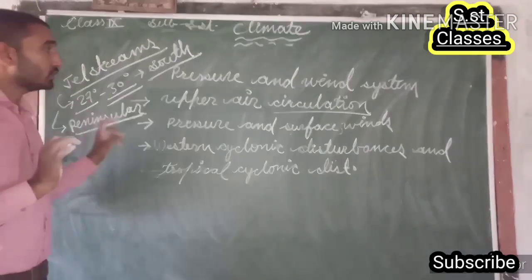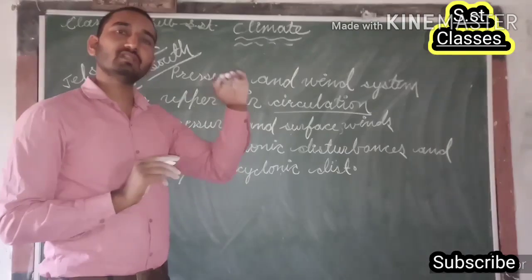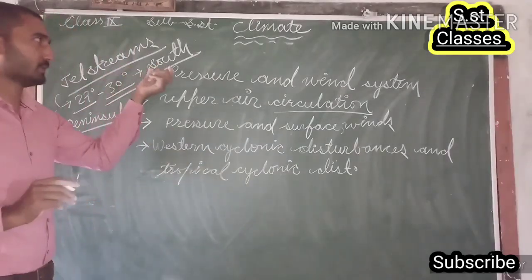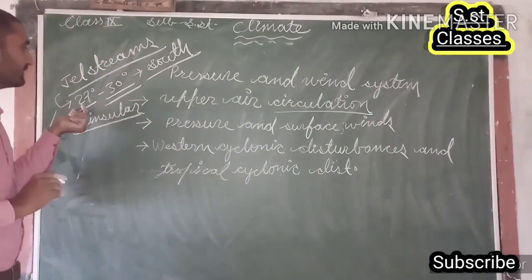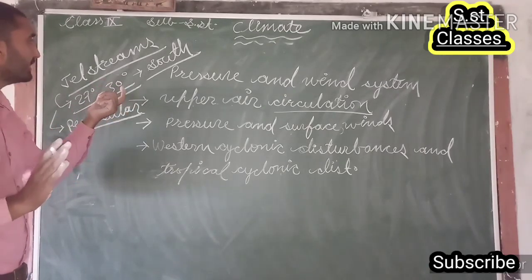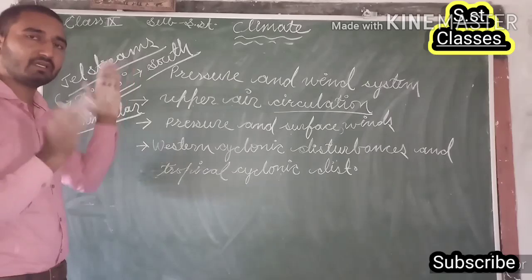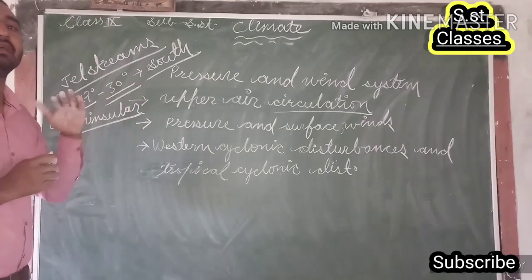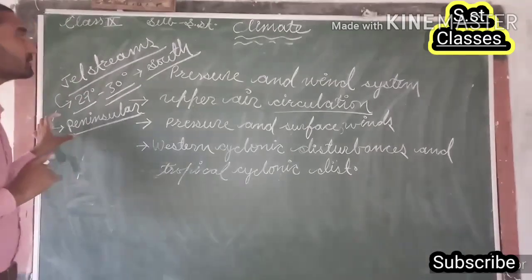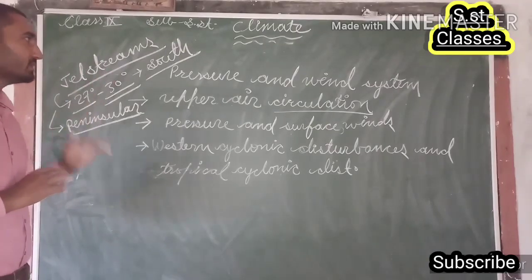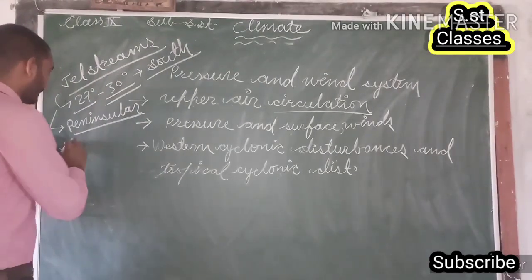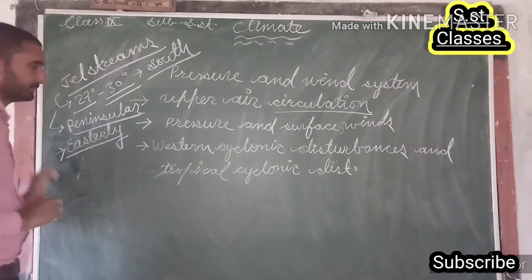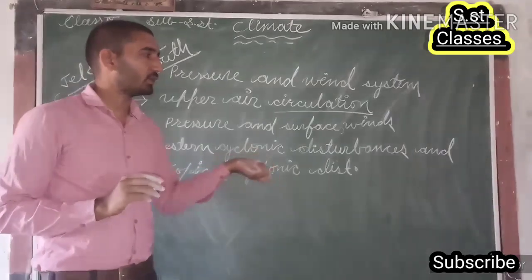Is that clear, guys? So upper air circulation means the winds of high velocity flowing at high altitudes, which are called jet streams. Jet streams generally flow from 27 degree to 30 degree northern latitudes, and throughout the year they flow south of the Himalaya, and during the summer season they flow north of the Himalaya. In the same manner, some jet streams also flow over the peninsula region, and these kind of jet streams are called easterly jet stream.